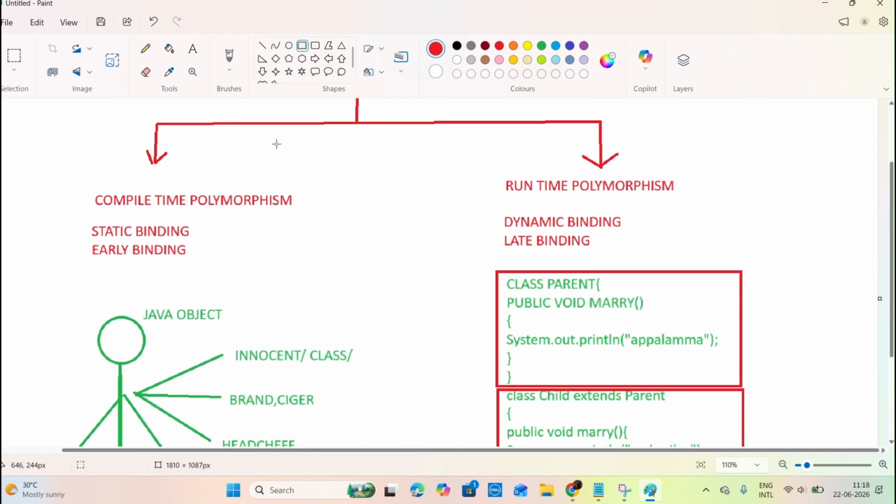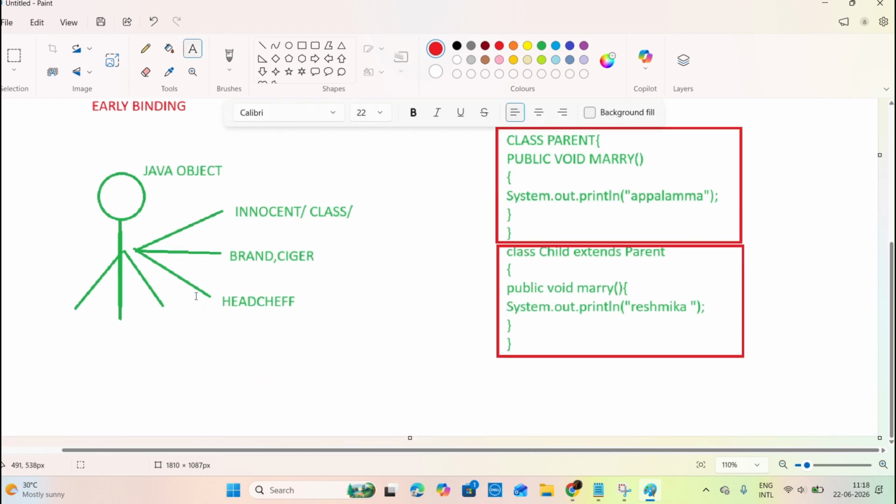How can we achieve compile time polymorphism? By method overloading. How can we achieve runtime polymorphism? By method overriding.